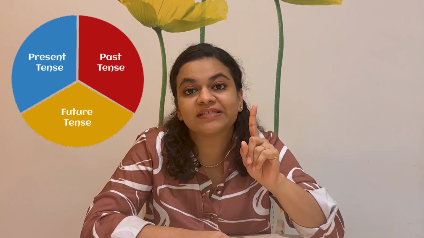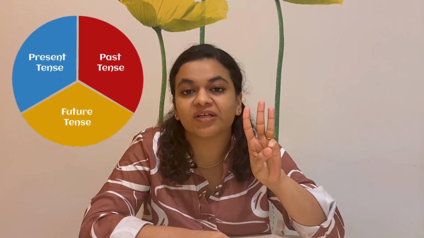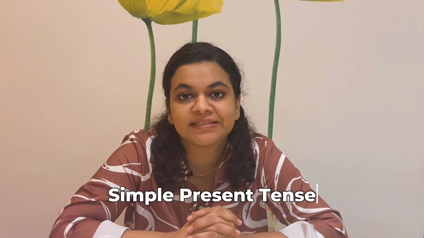There are three categories under tenses. One is present tense, one is past tense, and the third one is future tense. Under each of these categories, there are 4 subcategories. So there are 12 tenses, and let me take 2 examples for each of these categories to explain tenses to you. The first type is simple present tense.